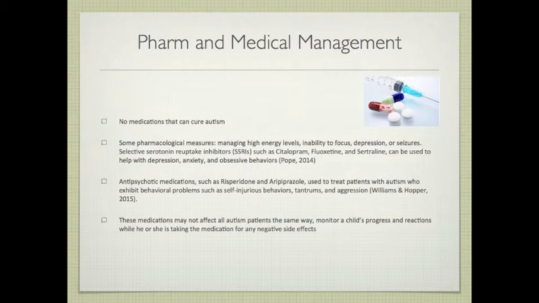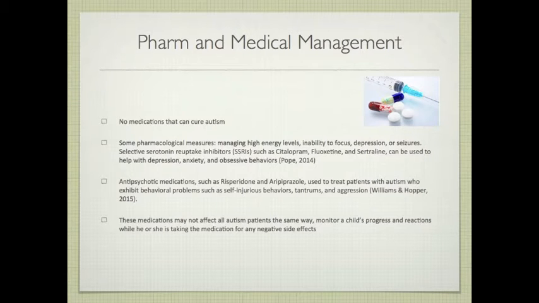Some pharmacological measures that can help people with autism function better by managing their high energy levels, inability to focus, depression, or seizures are selective serotonin reuptake inhibitors, which can be used to help with depression, anxiety, and obsessive behaviors, and antipsychotic medications that can be used to treat patients who exhibit behavioral problems such as self-injurious behavior, tantrums, or aggression. It is important to remember that these medications will not affect all autism patients the same way. Healthcare professionals and parents should monitor the child's progress and reactions while he or she is taking the medication for any negative side effects.